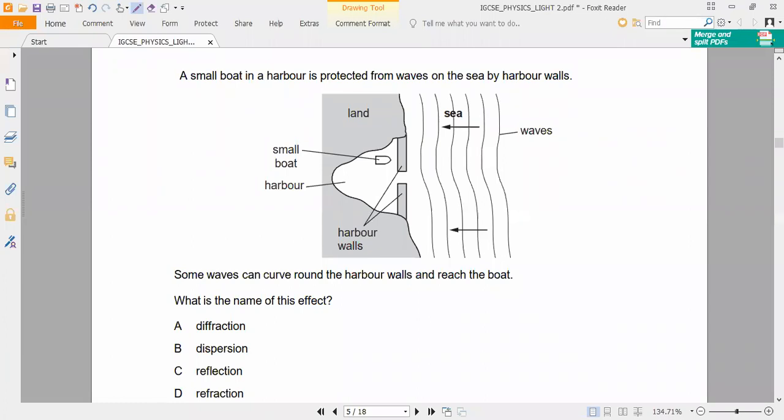A small boat in a harbor is protected from waves on the sea by harbor walls. Some waves can curve round the harbor walls and reach the boat. What is the name of this effect? So now you are observing bending. Is it yes or no? If you observe very carefully, what do you understand, Arya? What are they saying from this question?